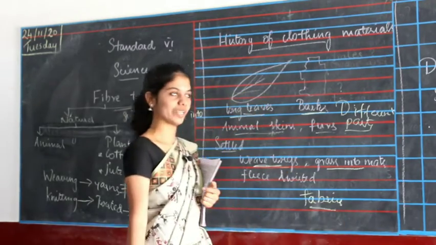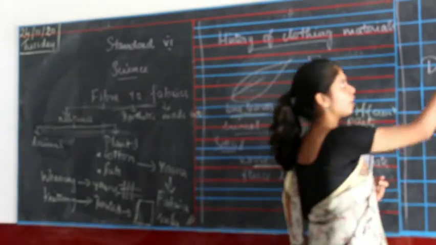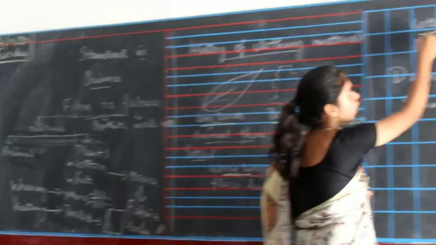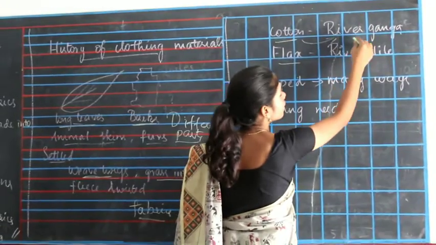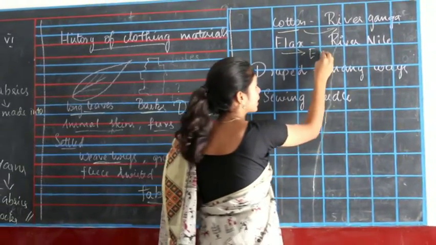to cover the body. Then they started cultivating cotton and flax. Cotton is cultivated near the river Ganga, and flax is seen in Egypt.